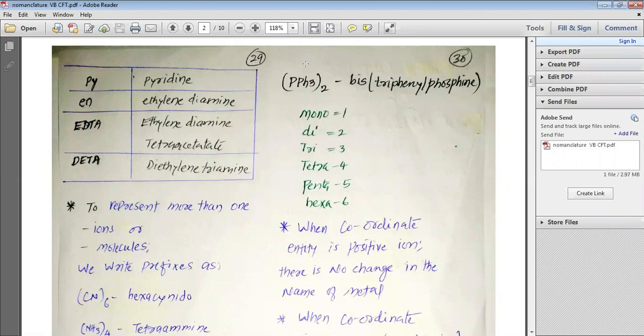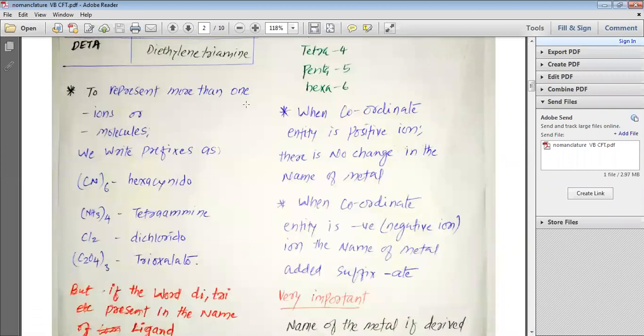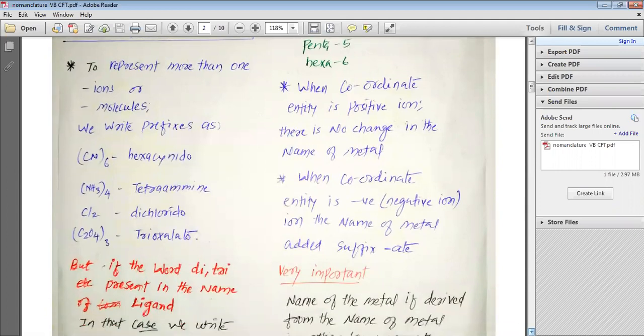EDTA is written as ethylenediaminetetraacetate. DETA is written as diethylenetriamine. So these are the full forms also. To represent more than one ion or molecule, we write prefixes. If we have 6 CN minus, then we can write it as hexacyano.